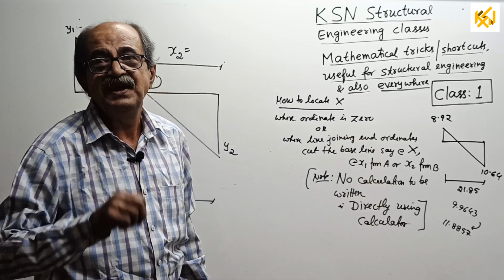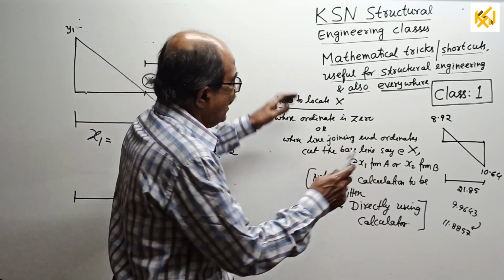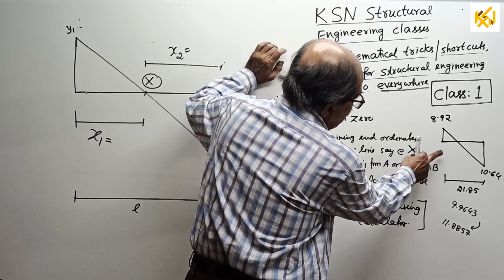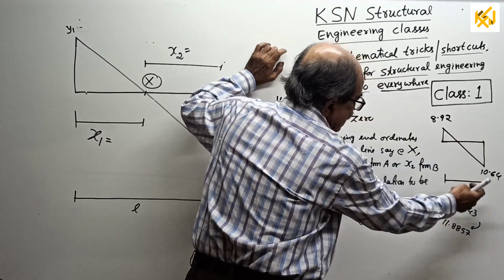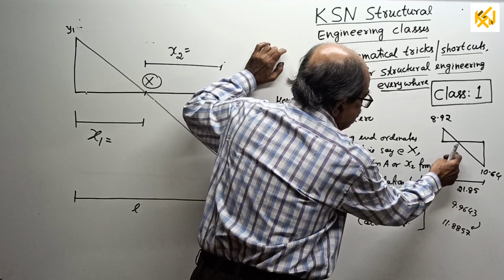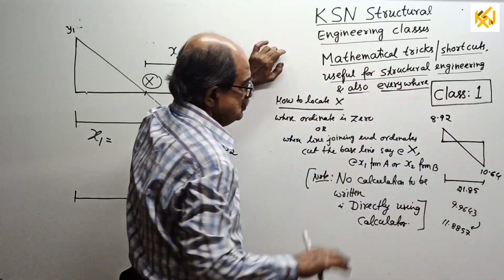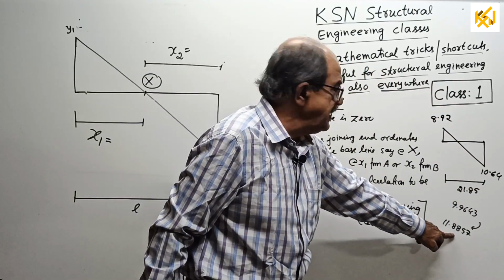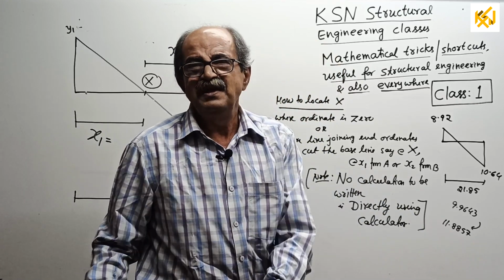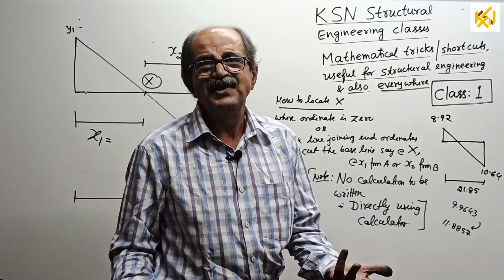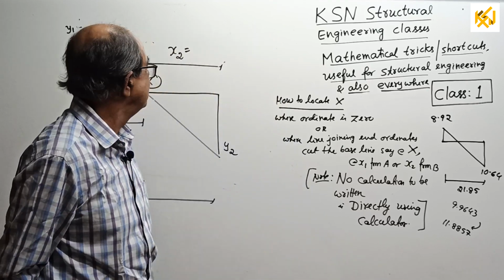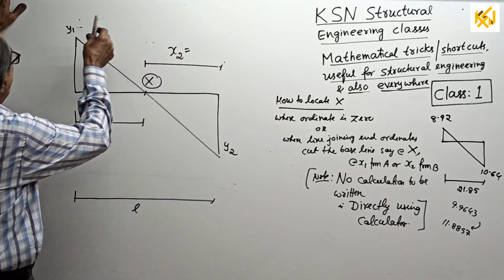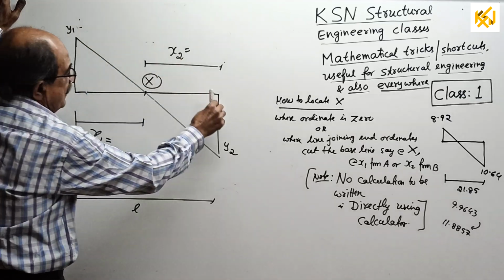I forgot one thing to tell. I think just now we got 9.9643. How to get the other one from 21.85: subtract that one, and you get it from that side. So that will come 11.8857. I forgot to tell. I think people will say, that's okay, sir, no problem, we are not that weak. Okay, good. See, now, one ordinate is y1, the other is y2.